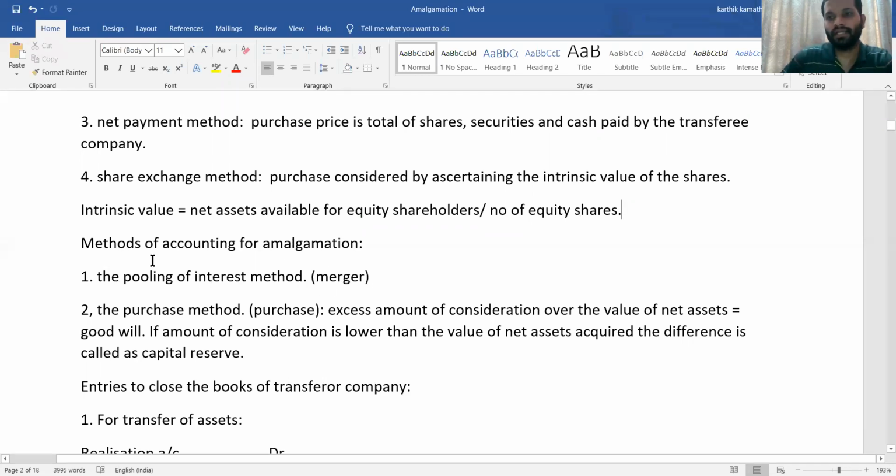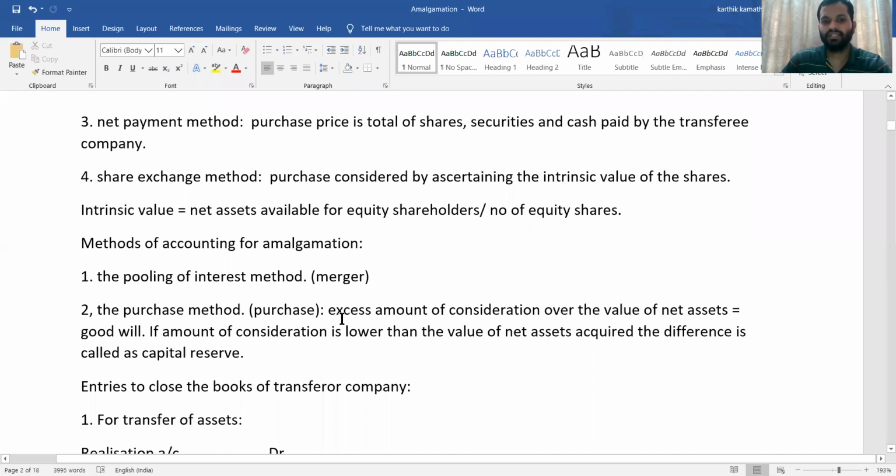When you are considering it as in the nature of merger, all the conditions are satisfied, and there is no goodwill. There is no goodwill, and differences are adjusted in reserve balances in the case of pooling of interest method. That is the nature of merger. And what is the nature of purchase?